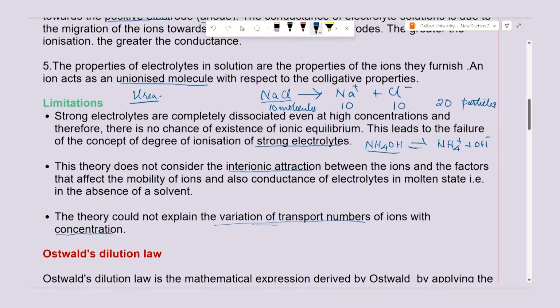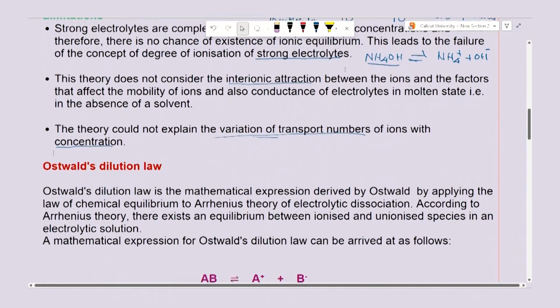Now, we will go to the next one, which is known as Ostwald's dilution law. Ostwald's dilution law considers the dynamic equilibrium between the unionized and ionized molecules in an electrolyte solution, and we apply the law of chemical equilibrium to this theory and derive a mathematical expression known as Ostwald's dilution law.